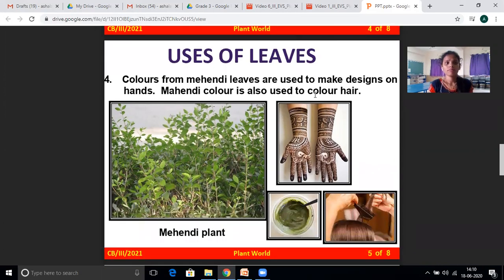Uses of leaves. Colors from mehendi leaves are used to make designs on hands. Mehendi color is also used to color hair. That we know. So we are coloring the hair, right? So for coloring hair we are using mehendi leaves, and also to put mehendi on the hand, that also we are using. Sometimes some people will use it for nails also.